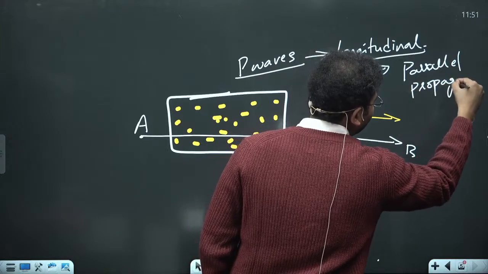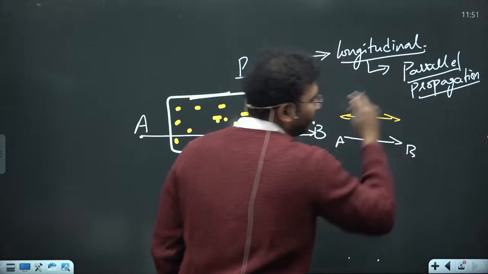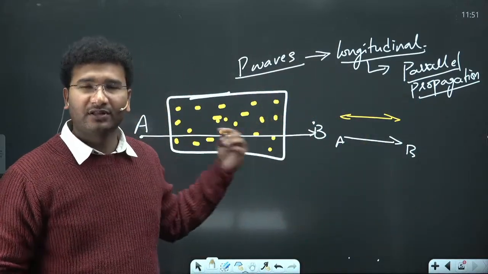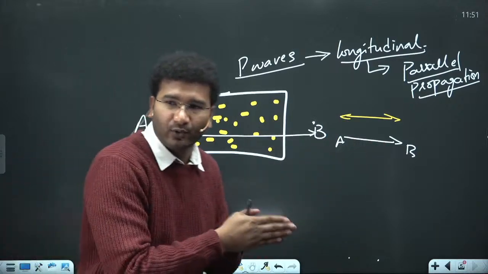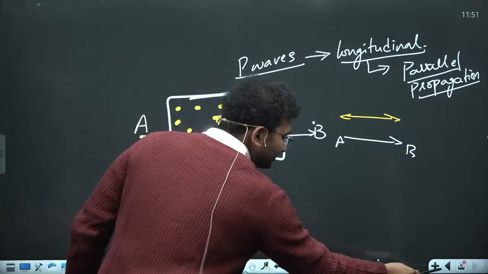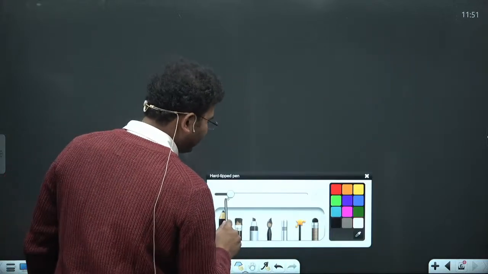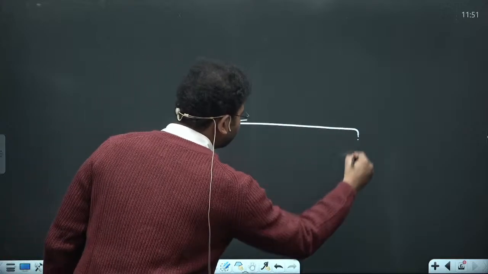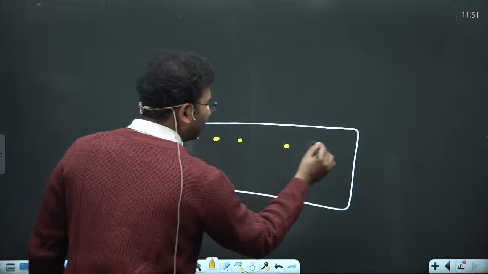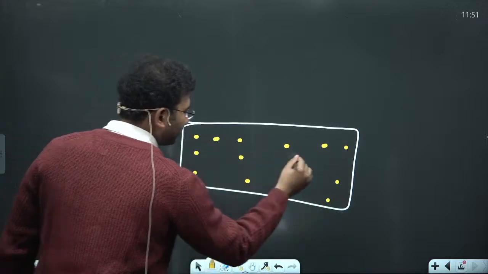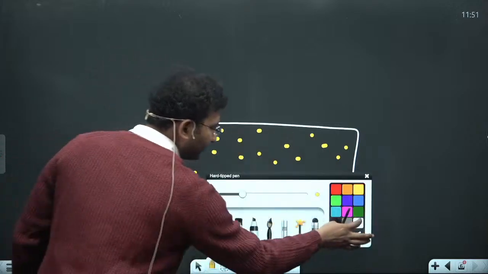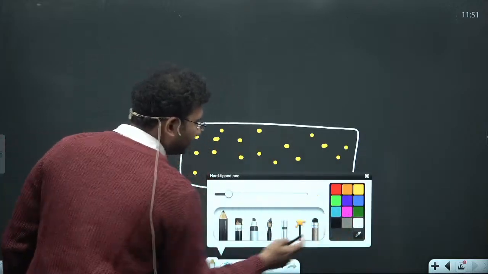ठीक है. The particle propagation जो है parallel है. तो क्या मैं इसे to and fro motion कह सकता हूँ, मतलब आगे जा रहा है या पीछे आ रहा है, to and fro only. But now let's imagine sometimes the particles, instead of moving in that direction, there is also a chance that if suppose this is a box, maybe anything you can call, and these are the particles that are present in this.